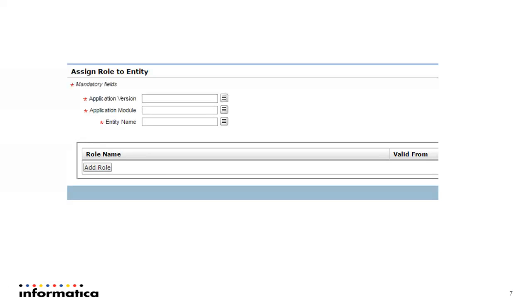Once we select the entity, if that entity is part of any other role, it will be listed here. We can delete that role. We can add one entity to more than one role. That is all based on the requirement.